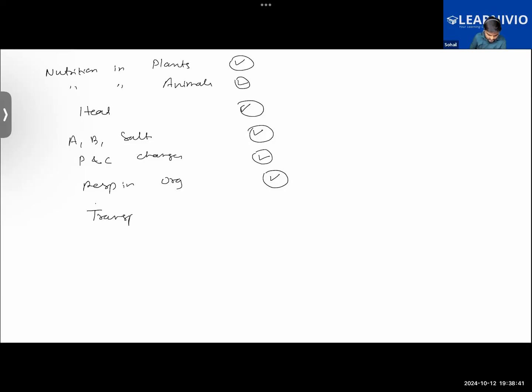Then transportation in plants and animals. If you remember, I think you were present while this was going on. Present, but this also didn't come in the exam. But whatever chapters were there in your syllabus, I think we had completed that. They will come in the final exam. Okay, that's good.